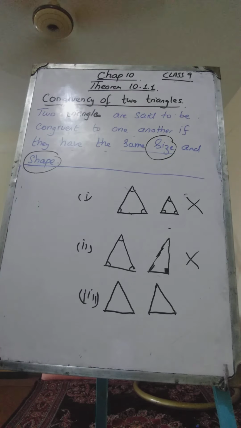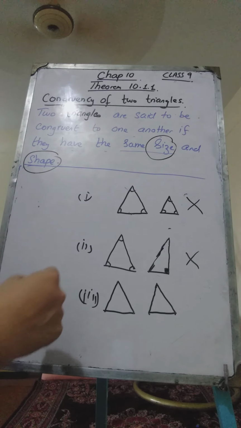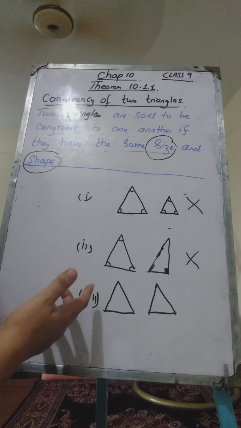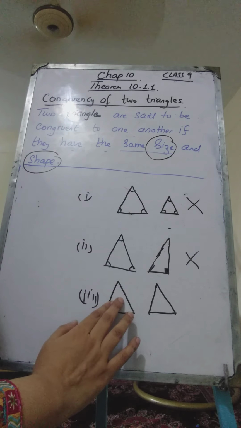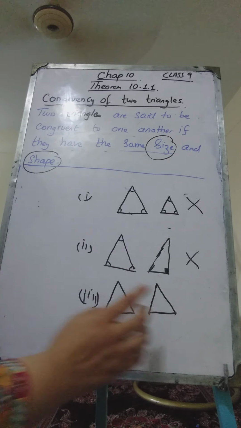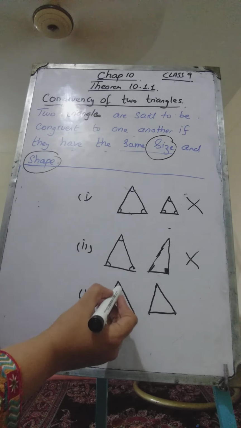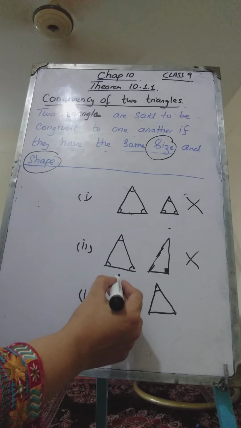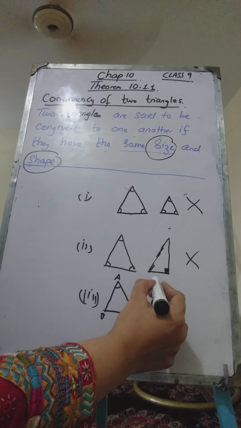And always remember that two triangles are congruent if and only if all its 6 elements are same. 6 elements means all the angles of this triangle will be equal to the angles of this triangle, meaning the corresponding angles will be the same.